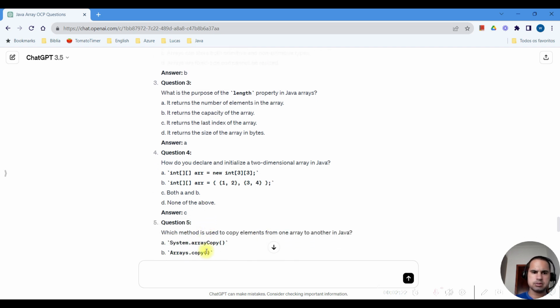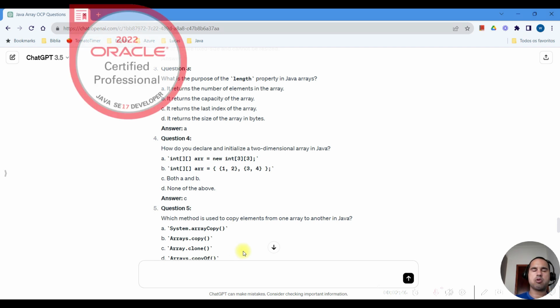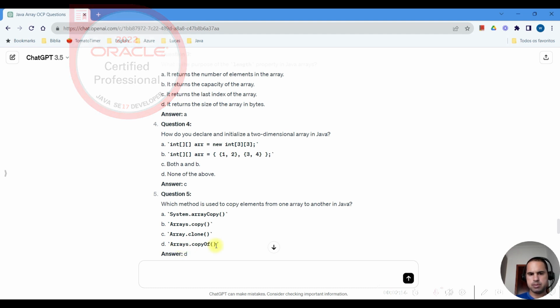And the last question for today, number 5. Which method is used to copy elements from one array to another in Java? Yes, Arrays is not from the object array, it's from the class that has static methods. We have copyOf and copyOfRange. So it's copyOf, because with it we can copy the array.